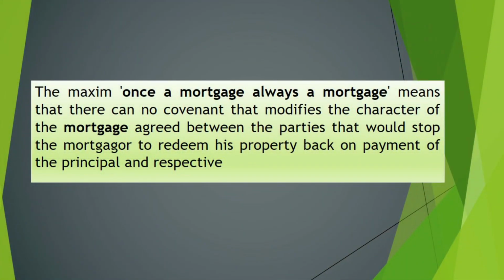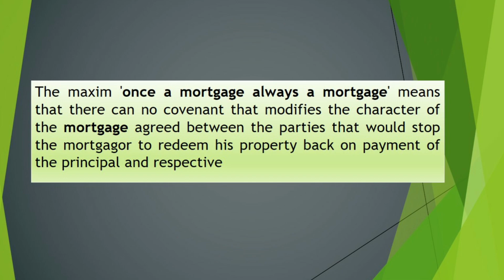Now I will tell you about a popular legal maxim, that is, once a mortgage is always a mortgage. What does it mean? It means once a mortgage is executed, then the mortgagee or mortgagor has some rights which are provided by the law itself. For example, the mortgagor has a right of redemption. That means whenever he pays back the entire amount, he has the right to redeem his property.